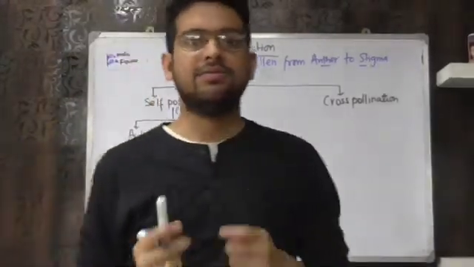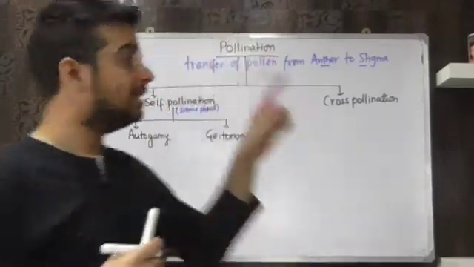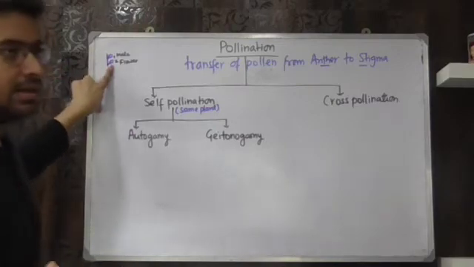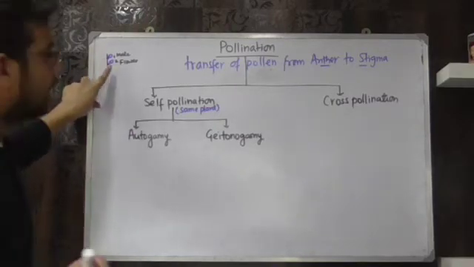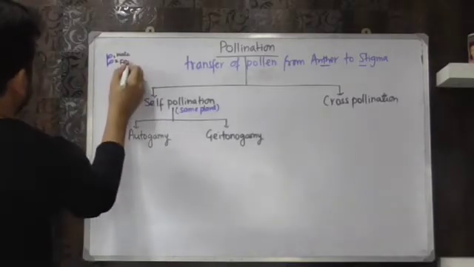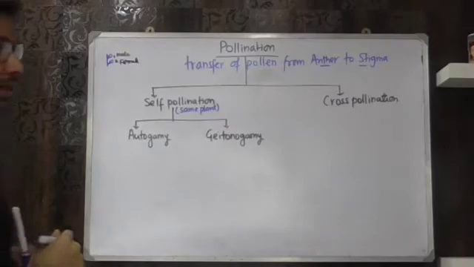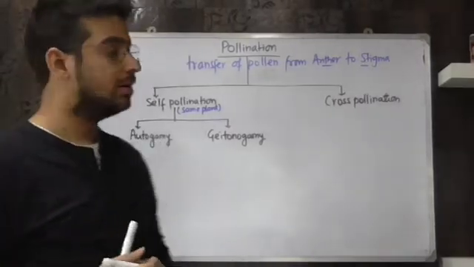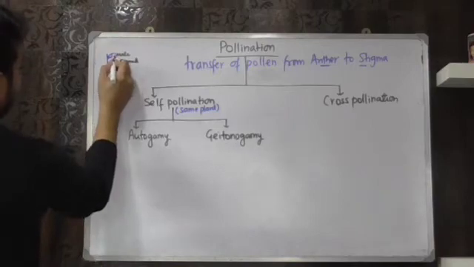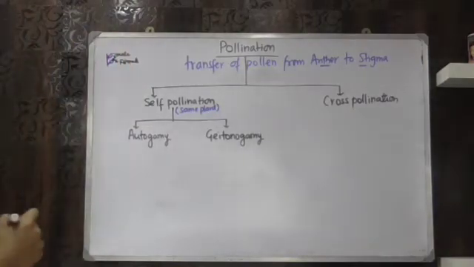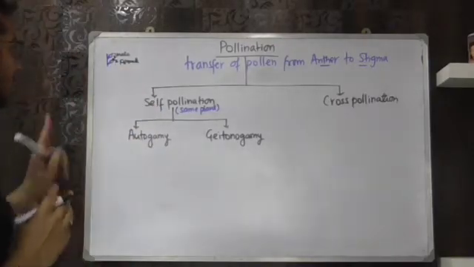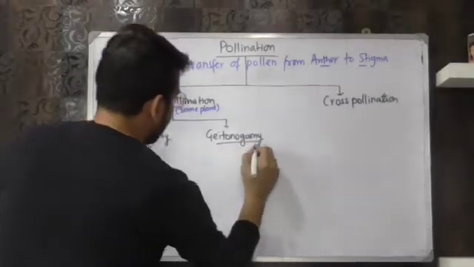A single plant can have a male flower and a female flower. Now the pollen will fall from the male flower to the female flower, but these are two different flowers present on the same plant. So I will say that this is geitonogamy.